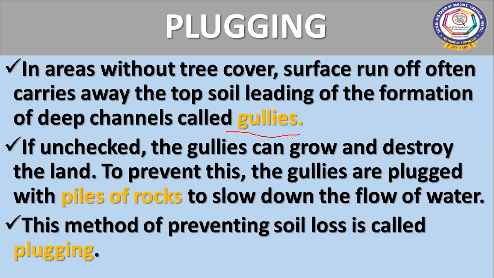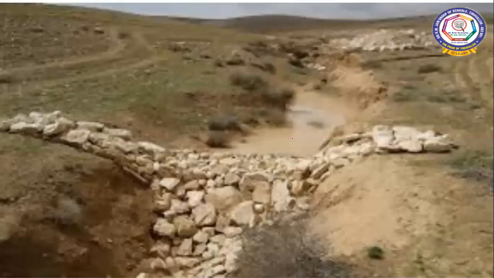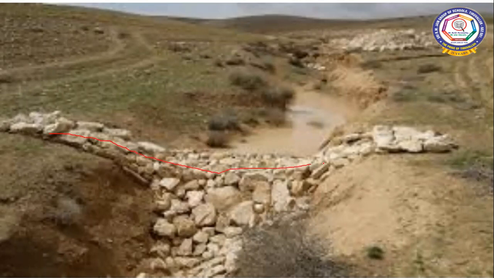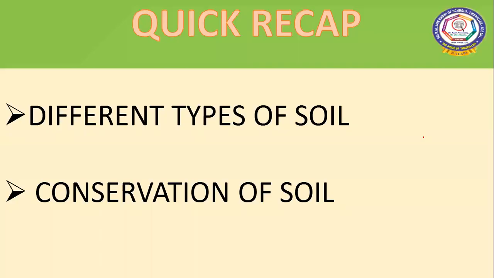So you can pile the rocks to slow down the flow of water, children. Like this we can prevent soil loss. This is called plugging. You can see in this picture they have piled the rocks here. This is also a method to conserve the soil.